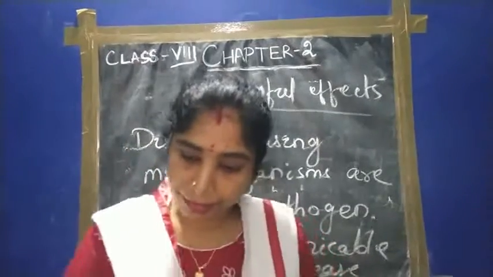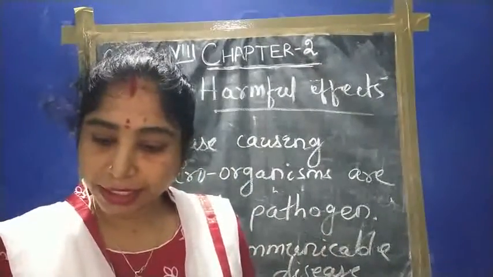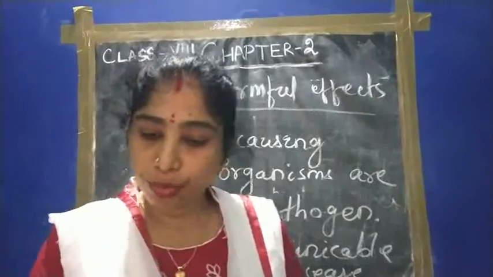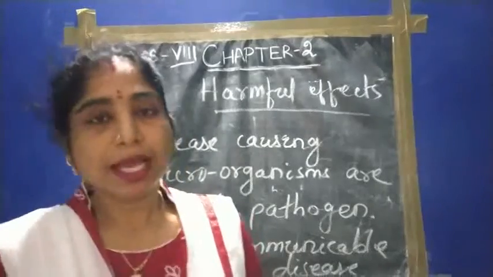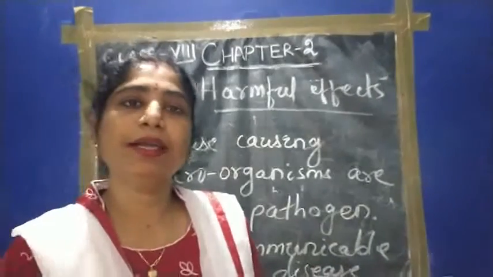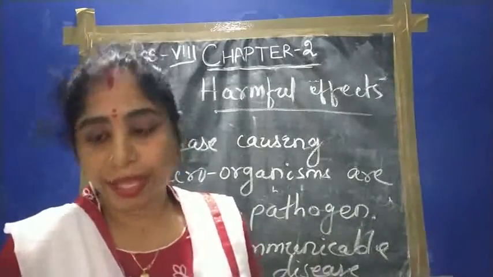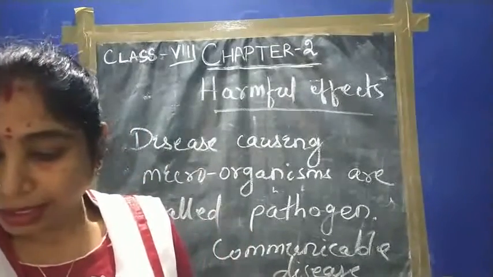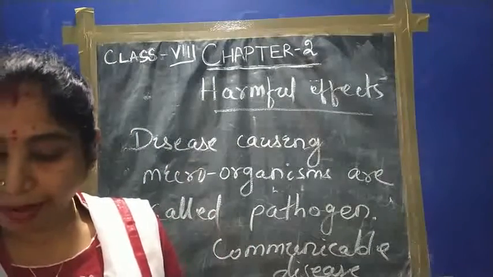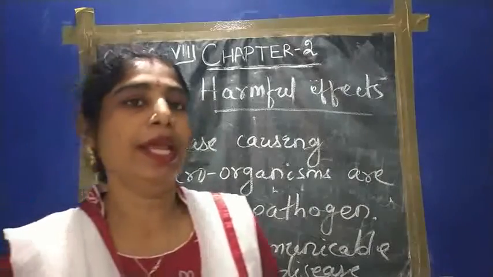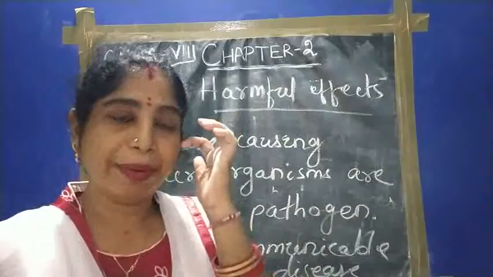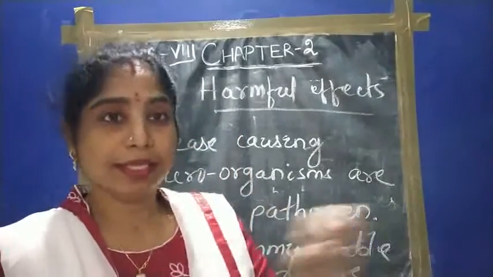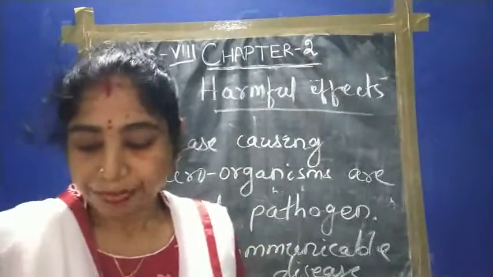Other communicable diseases are also mentioned in table 2.1 in your book. Measles is a viral disease. Mostly viral diseases are communicated through air, and bacterial diseases are mostly communicated through water. But one viral disease, hepatitis A, is transmitted through water.